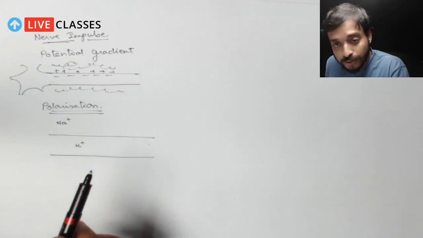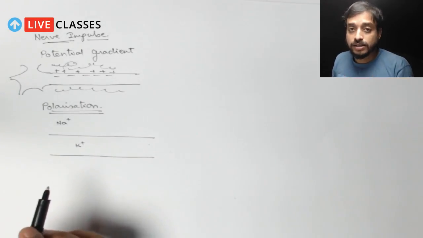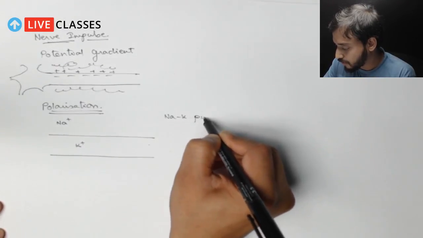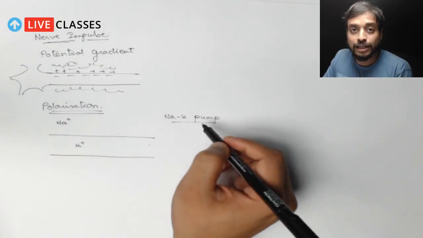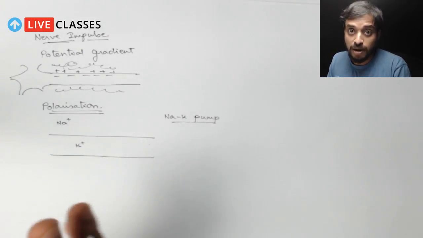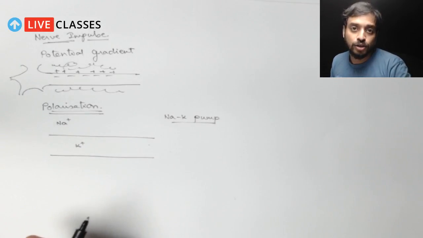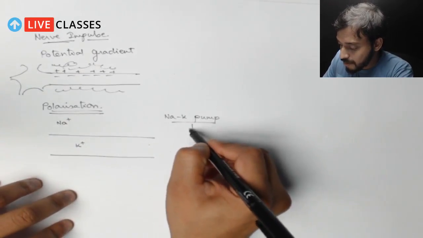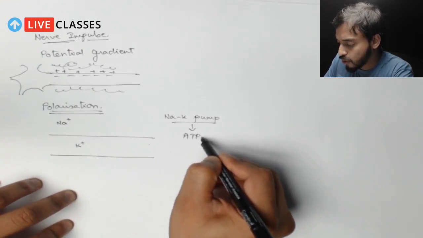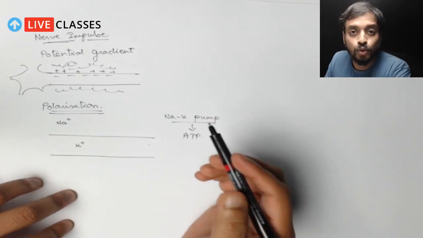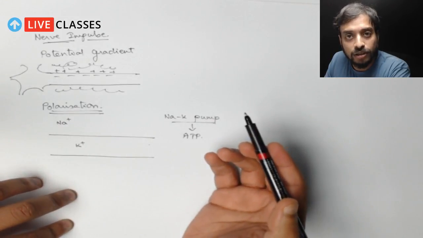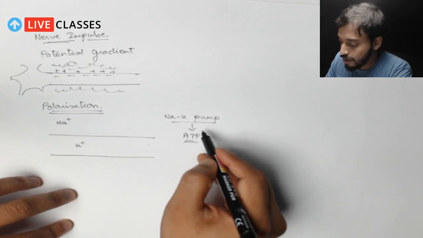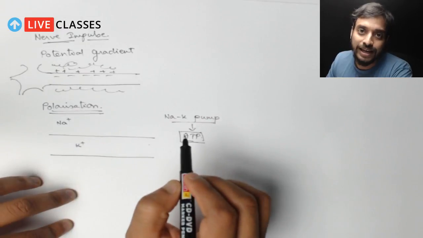So potassium and sodium. Now there are certain pumps, known as the sodium potassium pumps, right? Like a pump can throw out water, similarly these sodium and potassium pumps can throw out these ions. These pumps work with the help of ATP, because generally pumps and generators use certain energy, mostly petrol or diesel, different types of energy. Here also energy is required, and we know the energy molecule is ATP.